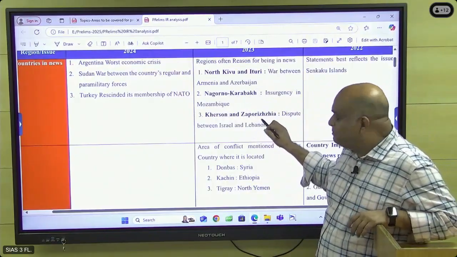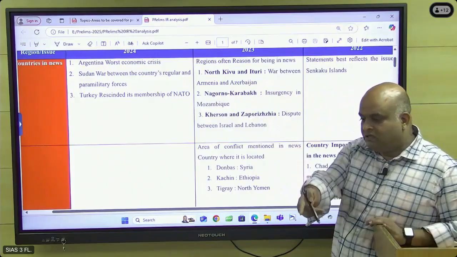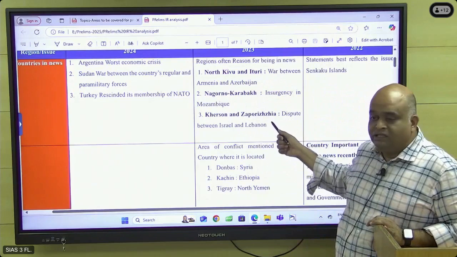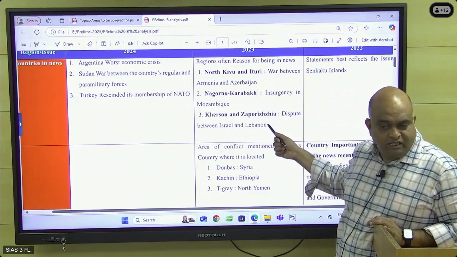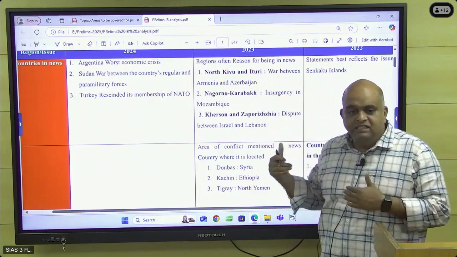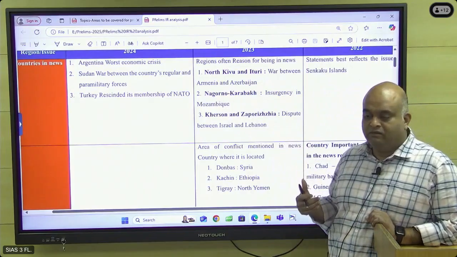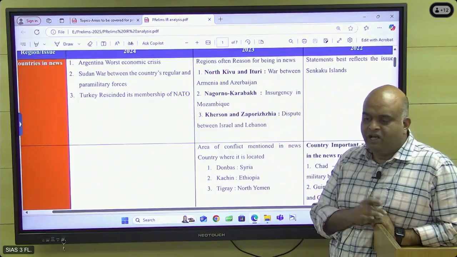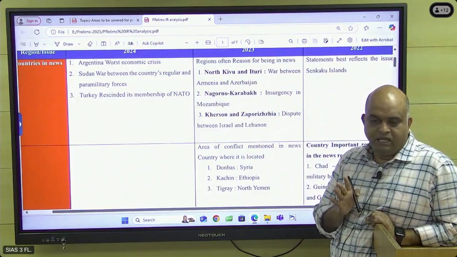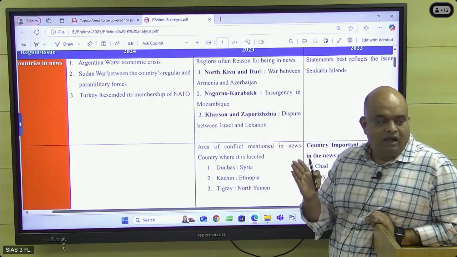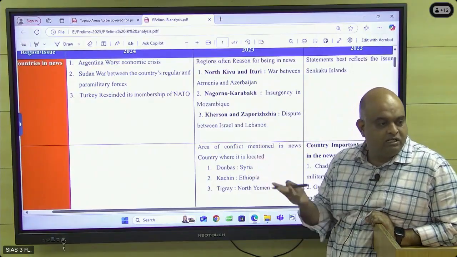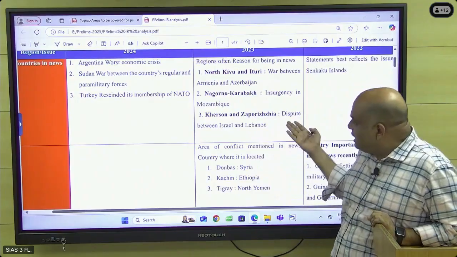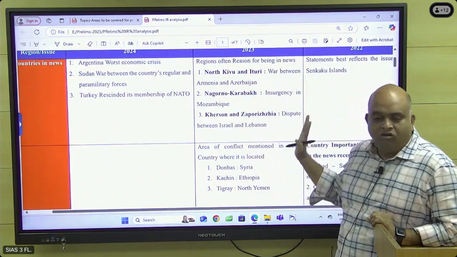And then Kherson, Zaporizhia. Just to check what I have given in the last four places, these places will be there. This is Ukraine, Russia territory. Russia has annexed this territory from Ukraine. You check the last page, last thing, four names I have given. Russia, after a referendum, has taken four territories: Zaporizhia, Kherson, like that I have given four territories. So they are asking this. So all three are wrong.